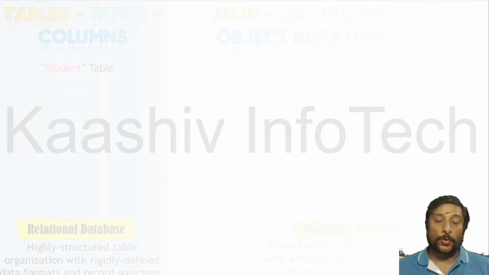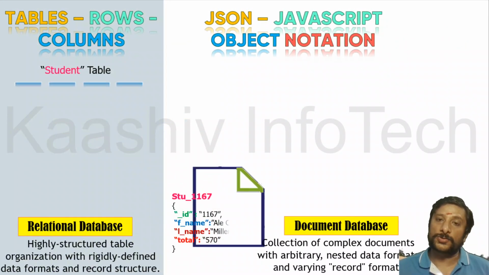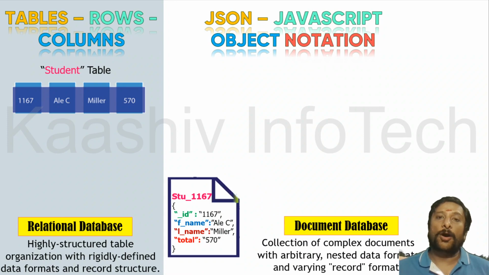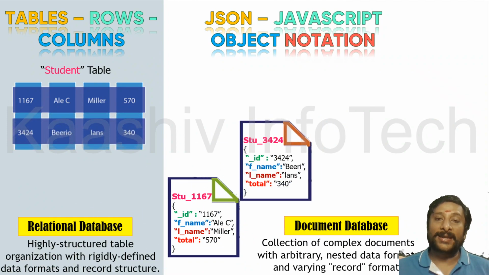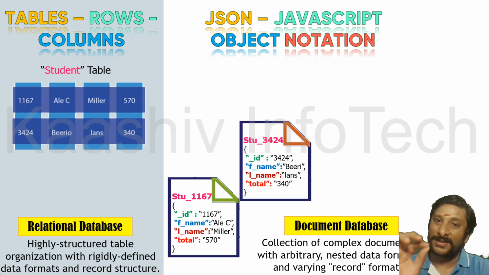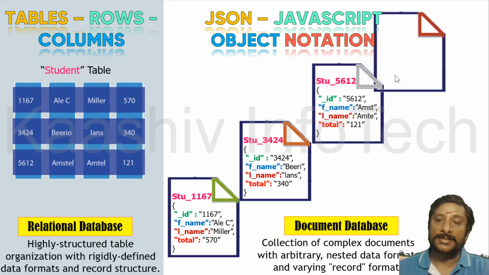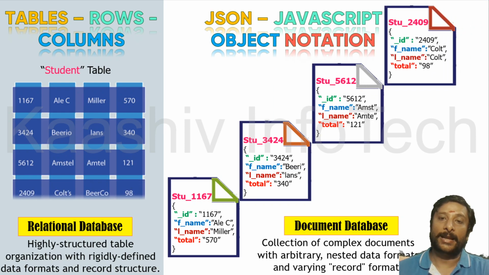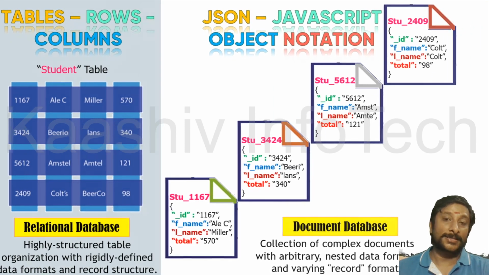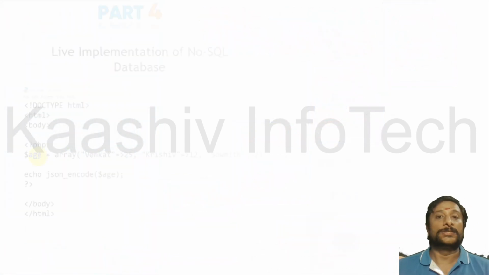Okay. So a table is heavy and complex to store. So in turn, I got my JSON format, where the data is formatted in the form of a simple string. Okay, you can see it here. Every data is converted into JSON format and stored as an individual document, and the database is called a document database. So this is how your unstructured data will be stored.